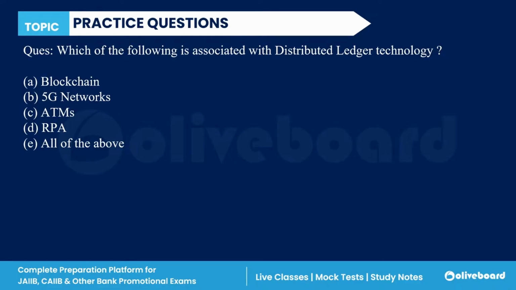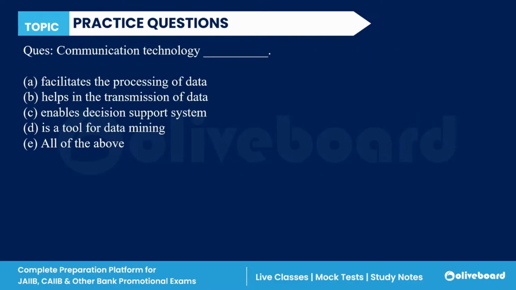There were various questions from distributed ledger technology in the previous exam cycle, so this topic is again very important for all of you. Which of the following is associated with DLT? It is blockchain. A is the correct answer. No, not E, Hema. It is A. Blockchain is the correct answer.